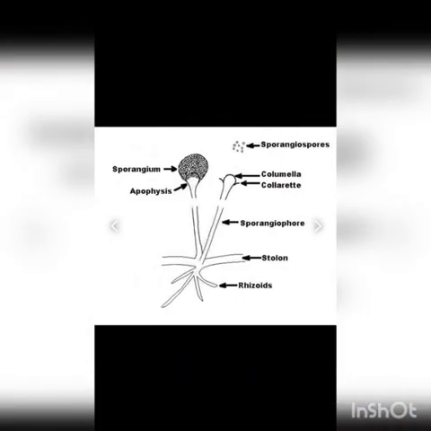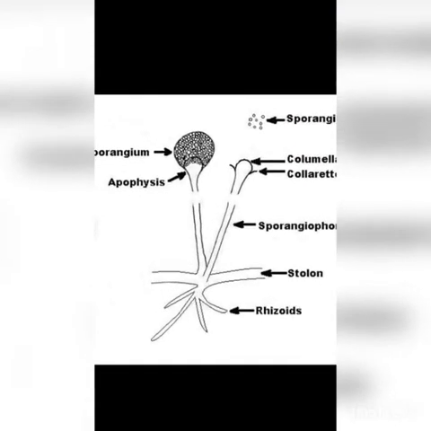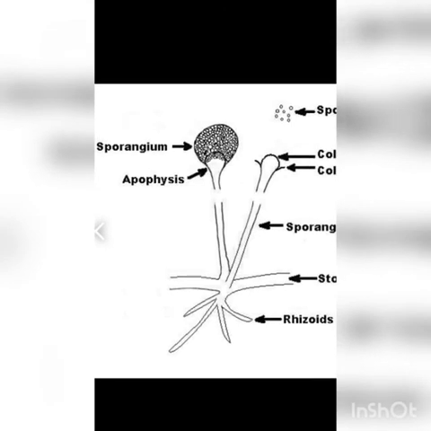Now the second example is Rhizopus. Rhizopus is a bread mold. They grow on the surface of the bread.